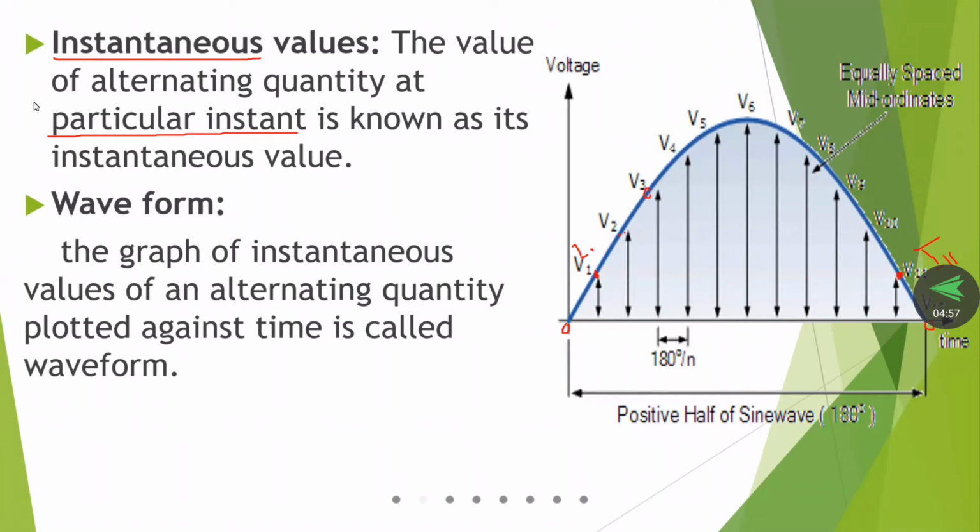Generally, for waveform there will be a definition. A graph of instantaneous values of an alternating quantity plotted against time is called a waveform.